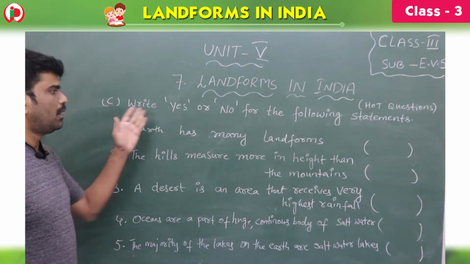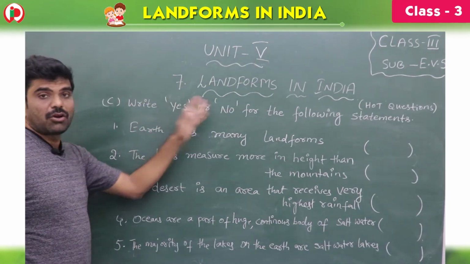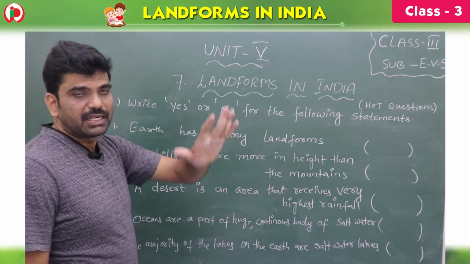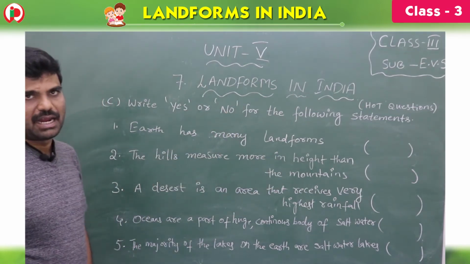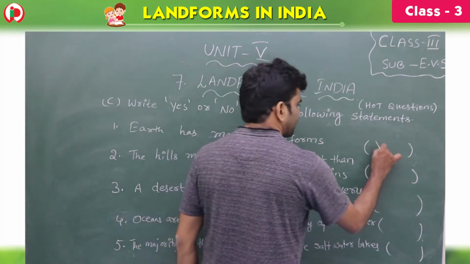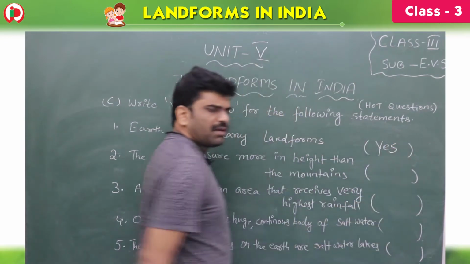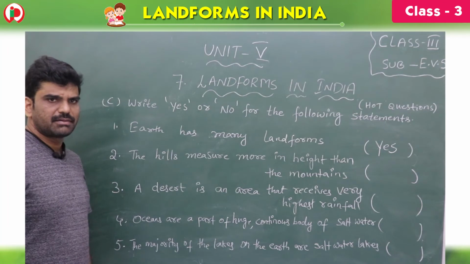See children, now higher order thinking questions. Write yes or no for the following statements. 5 statements are given, children. First one, earth has many landforms. Yes or no? Yes, like mountains, valleys, plateaus, plains. All these are landforms only, no? So the statement is right. I wrote yes for the statement.